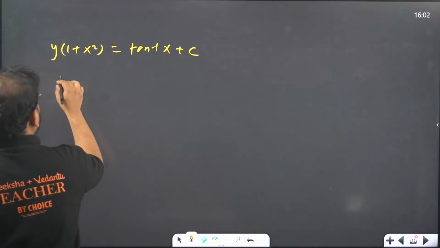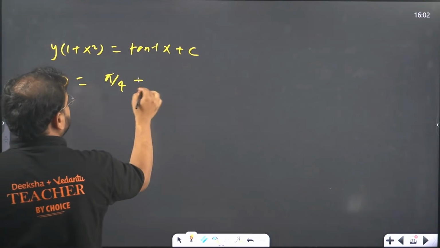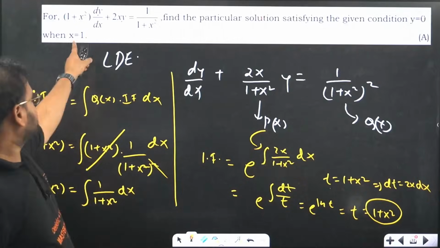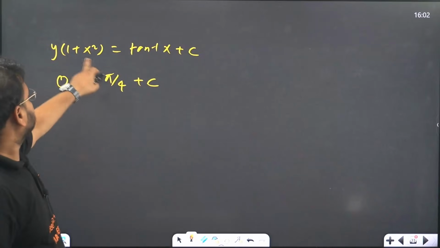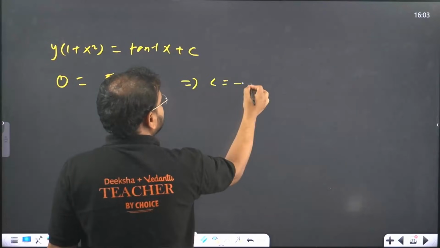Okay. So y 0 means this whole thing is 0. Tan inverse of 1 will be pi by 4 plus c. Am I right? X is 1, y is 0. So this will be what? Y 0 means whole thing is 0. So I get the value of c from here as minus pi by 4.